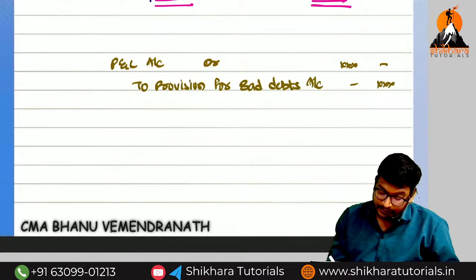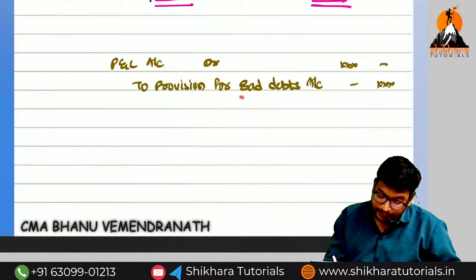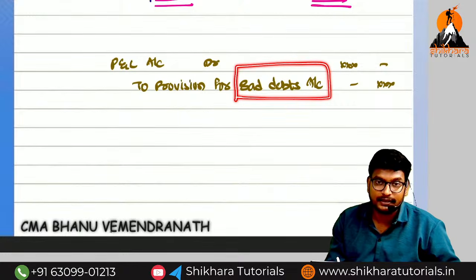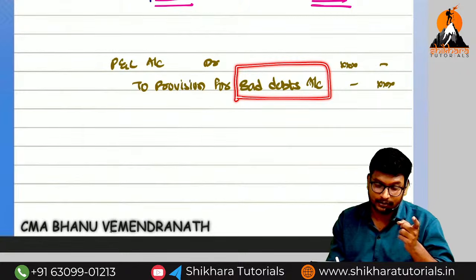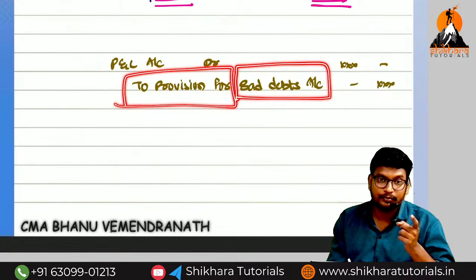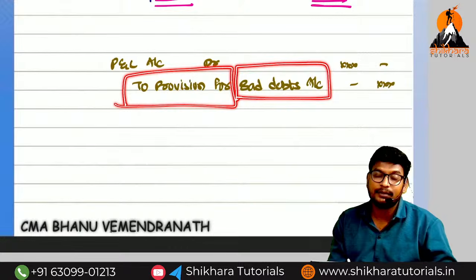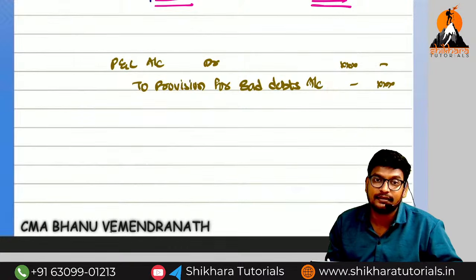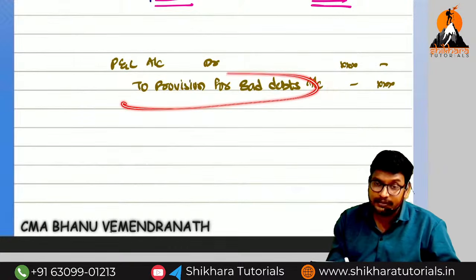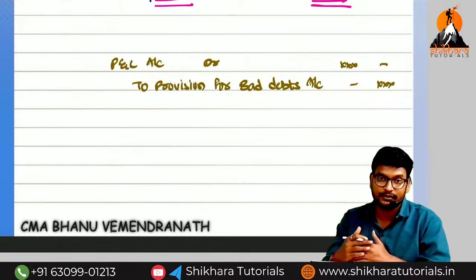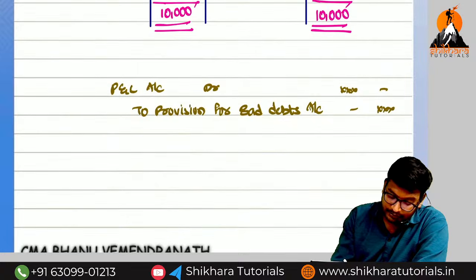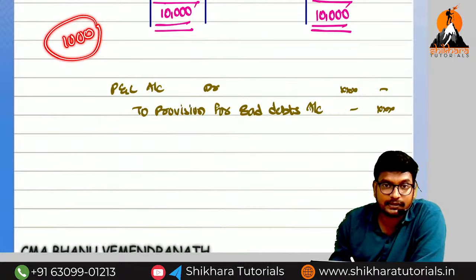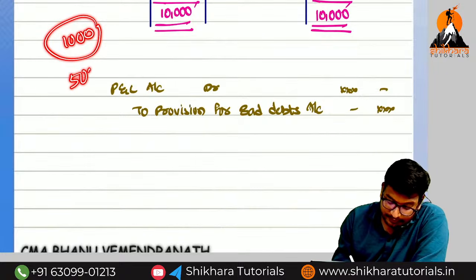So now for what purpose are we creating the provision? Bad debts. If the provision is for bad debts, bad debt is a loss. Now we are going to set off with which account? Provision account. At that point the bad debts loss will decrease, and the provision also will decrease. Now how much provision have we created? 1,000. Imagine we are getting bad debts of 500.